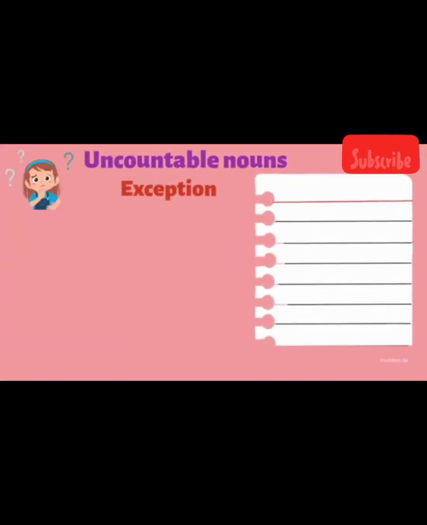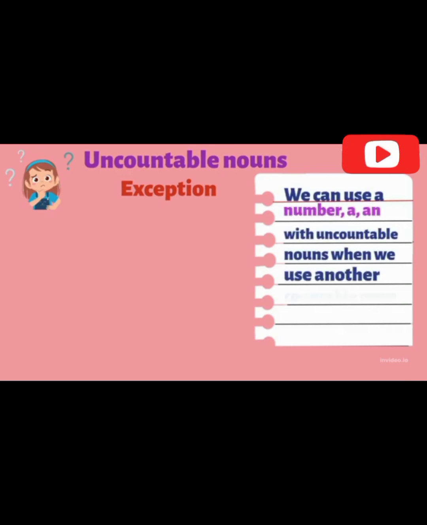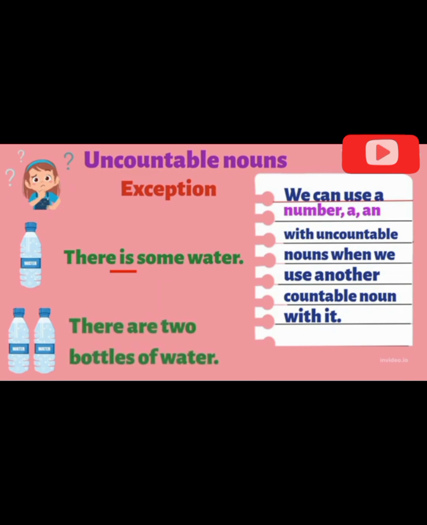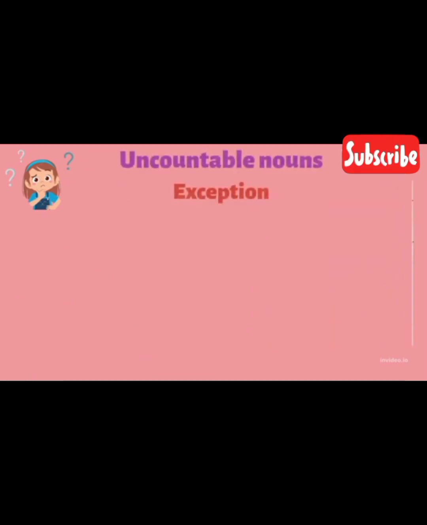Uncountable nouns. Exception. We can use a number, a, and an with uncountable nouns when we use another countable noun with it. For example, there is some water. Water is uncountable, so we use singular form. There are 2 bottles of water. Water is uncountable, but we can count bottles. 1, 2. So we use plural form.